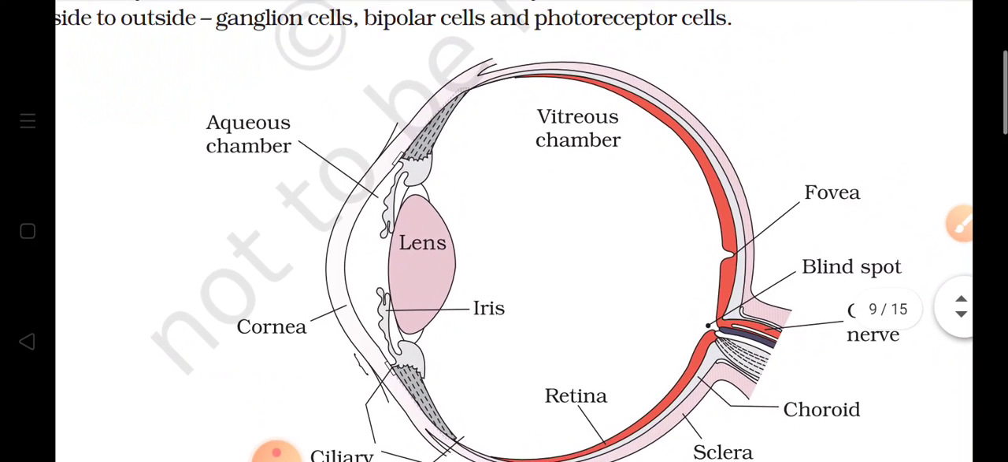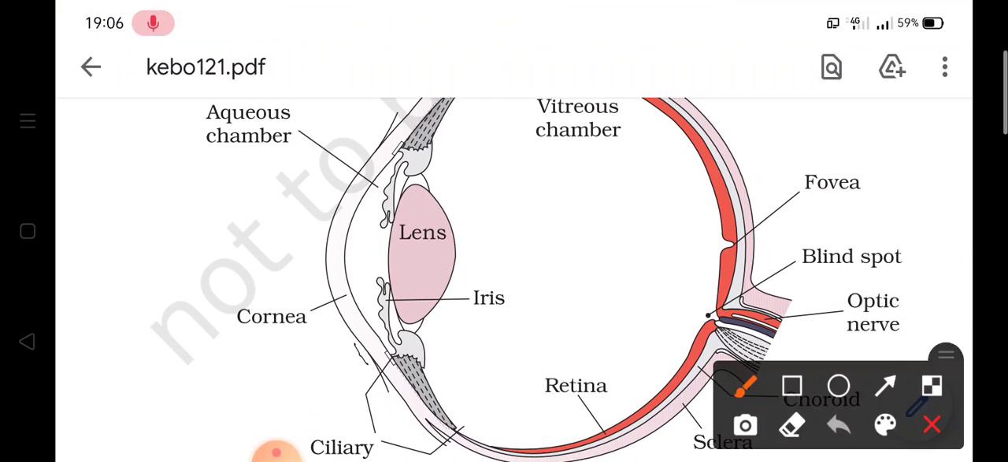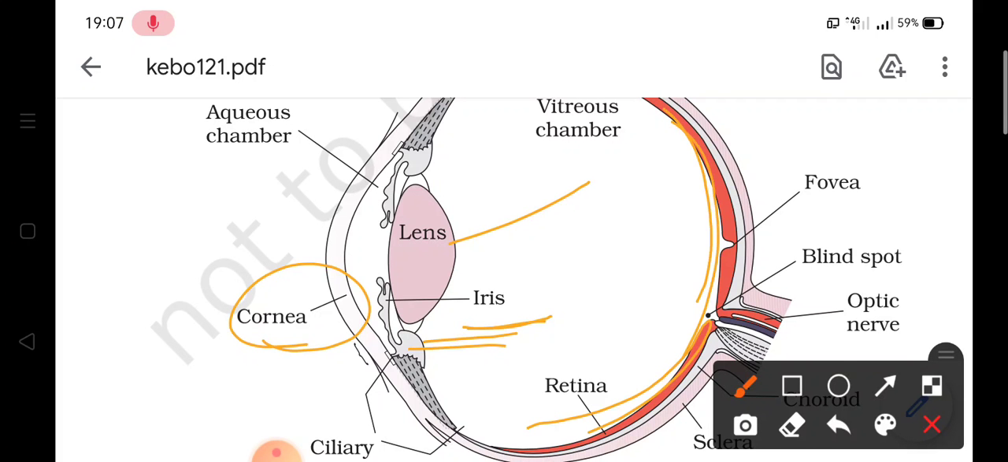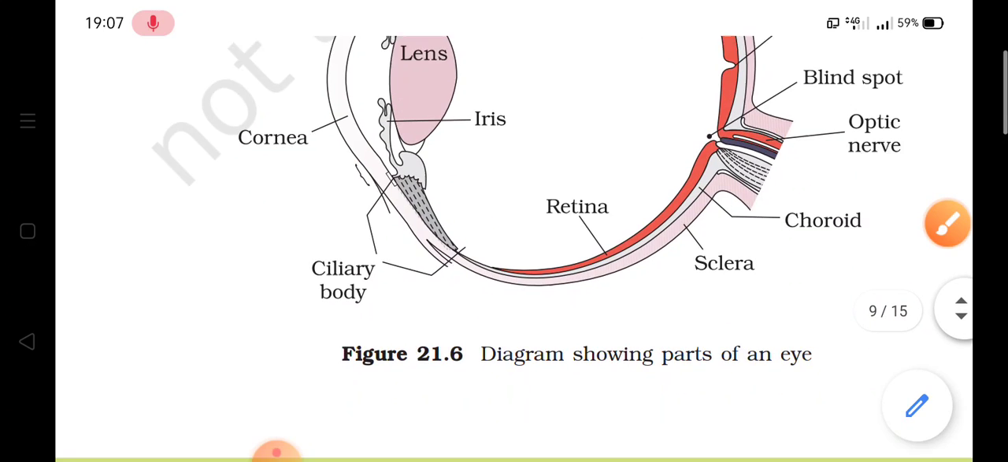So let us have a look at the diagram also. This is the structure of the eye, and these are the various parts. This is the cornea, this is the iris which is providing the particular color, this is the lens, and these are the ligaments which are holding this lens. Now this layer or screen is called the retina, and on the retina there is a blind spot and the fovea, and this is the optic nerve which is arising from the eye and reaching the brain.